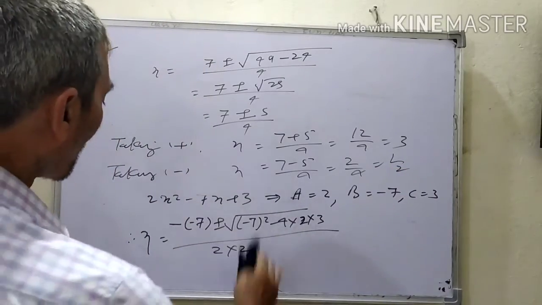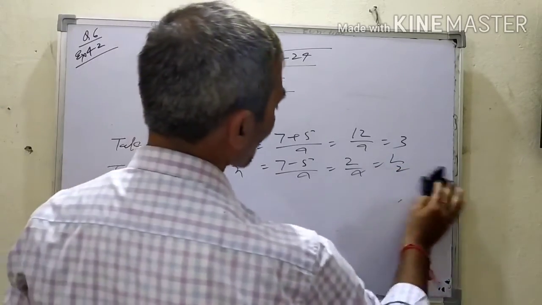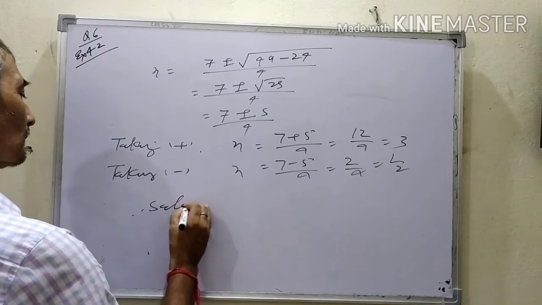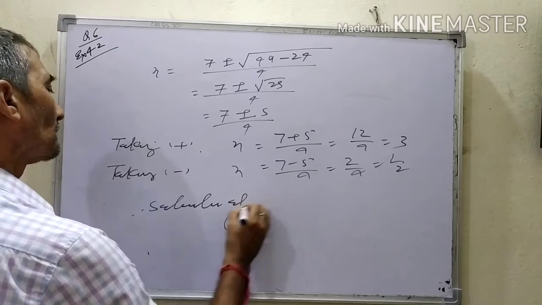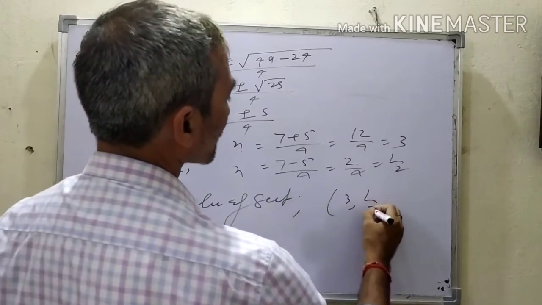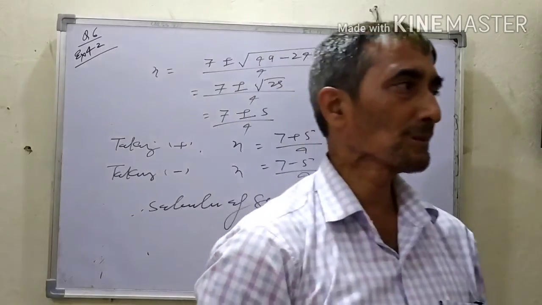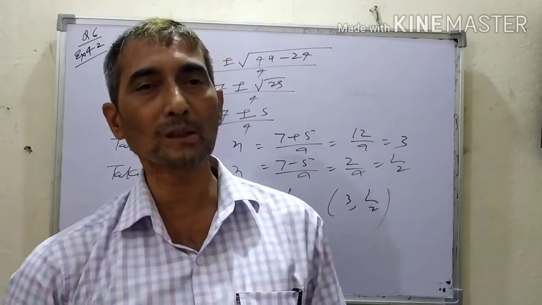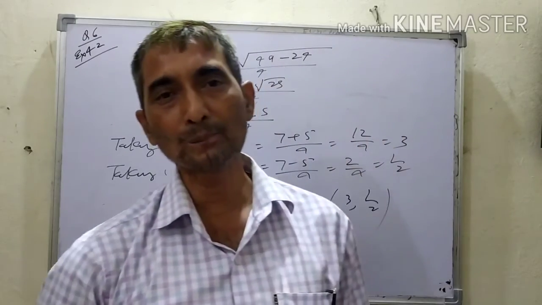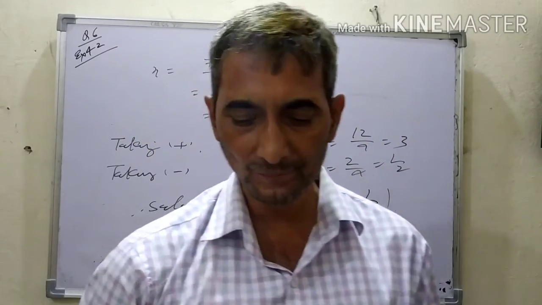So the solution set for this equation is 3 and 1 by 2. There is no difference between the factorization method and the formula method. If you want to solve the question, the method may be separate but the answer remains constant.